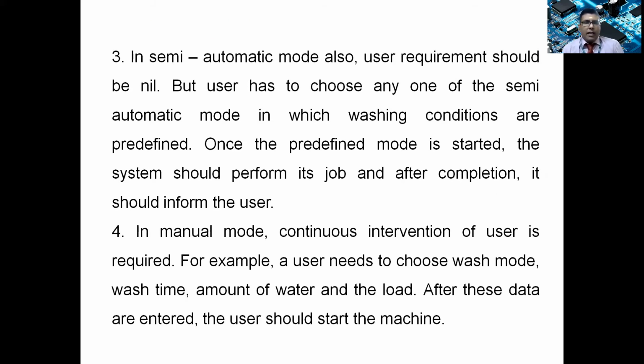In semi-automatic mode, the user intervention requirement will be nil, but the user has to choose one of the options, in conditions which are predefined. Once the predefined mode is started, the system should perform the job, and after completion, it should inform the user with the help of a buzzer or alarm. Next is the manual mode, where there will be continuous intervention of the user, and the user needs to set the wash mode, wash time, amount of water, and the load, how much quantity of clothes you are putting inside the washing machine. So this data is entered, and the user should start the machine.